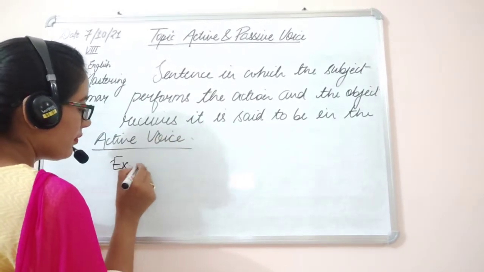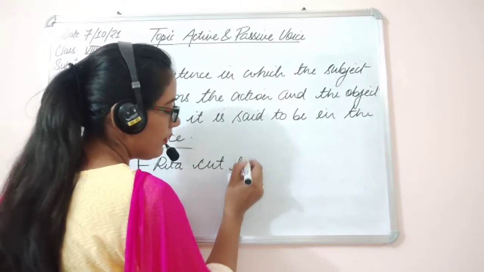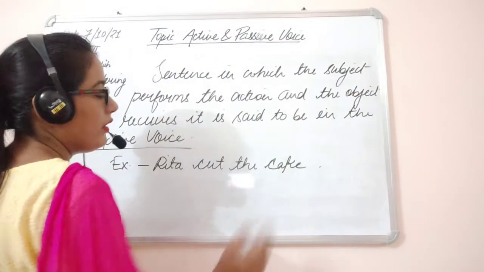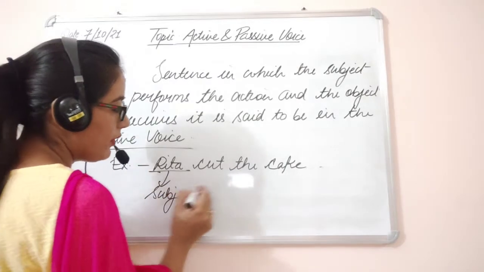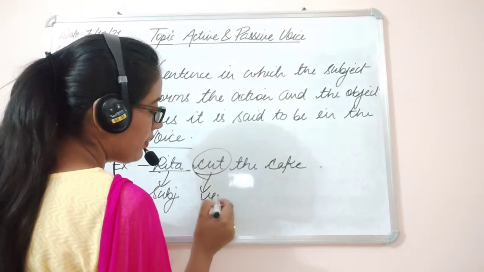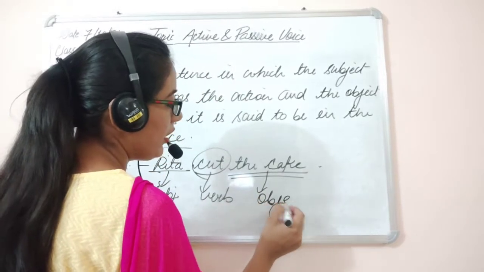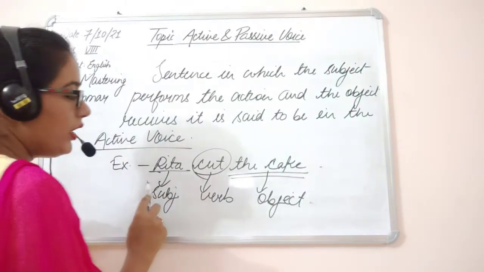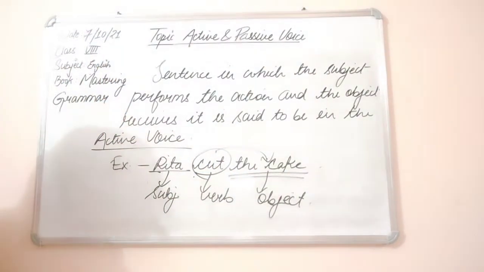Example, Rita cut the cake. Rita is the subject, cut is the verb and cake is the object. The subject of the verb is doing the action and that action is received by the object. I hope I am clear, students.